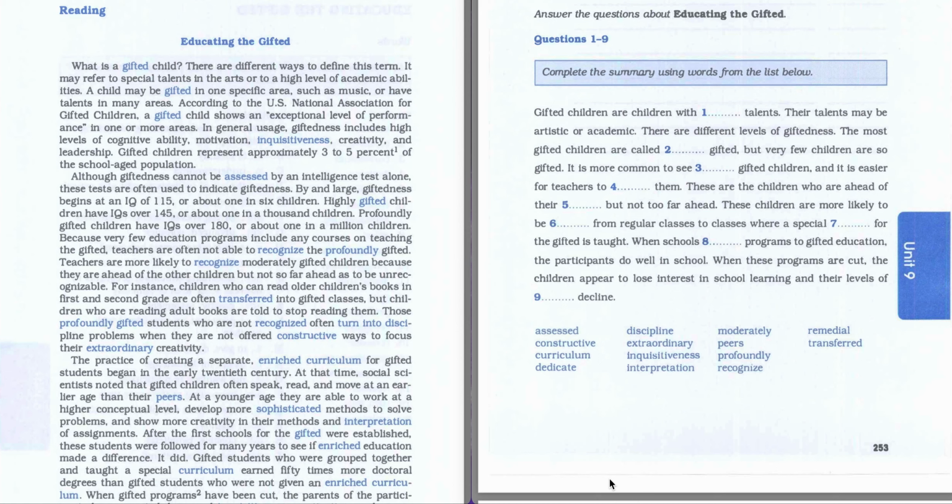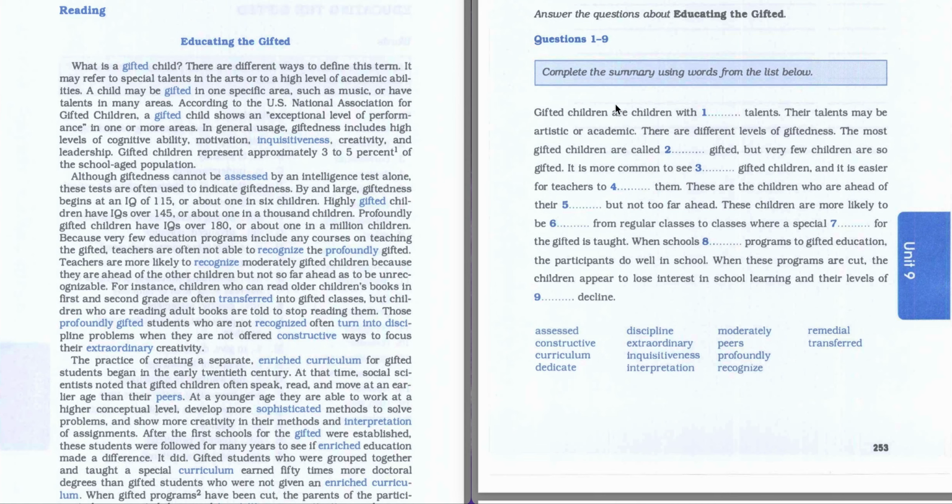Hello guys, today we're going to proceed with Barron's Essential Words for IELTS Unit 9 Text 3. On the left hand side we have a text called Educating the Gifted. On the right hand side we have a task. Let's read the task. Answer the questions about educating the gifted.